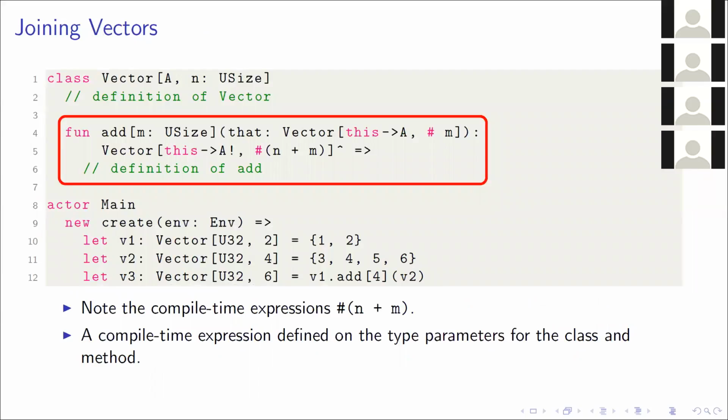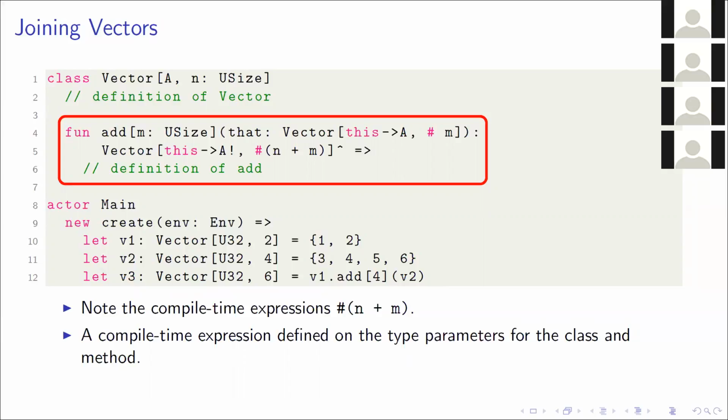Well, let's consider joining two vectors together. Here we define this add method, which has one parameter m, and then we take an argument of that, which is a vector of size m, and we return a vector which is an alias and is of size n plus m. This is great. We can define compile-time expressions in terms of the templates, and these will be evaluated when we instantiate the vector and add method.